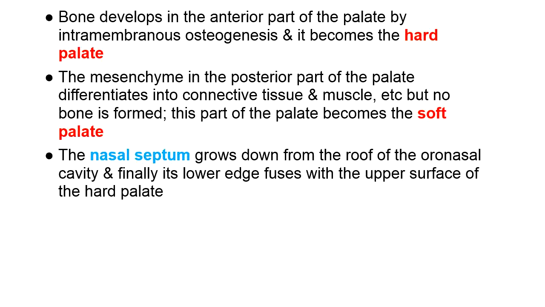In the anterior part of the palate, almost three-fourths or more, bone develops by intramembranous ossification and becomes hard palate. The posterior part of the palate does not develop bone, remains soft, and is called soft palate.